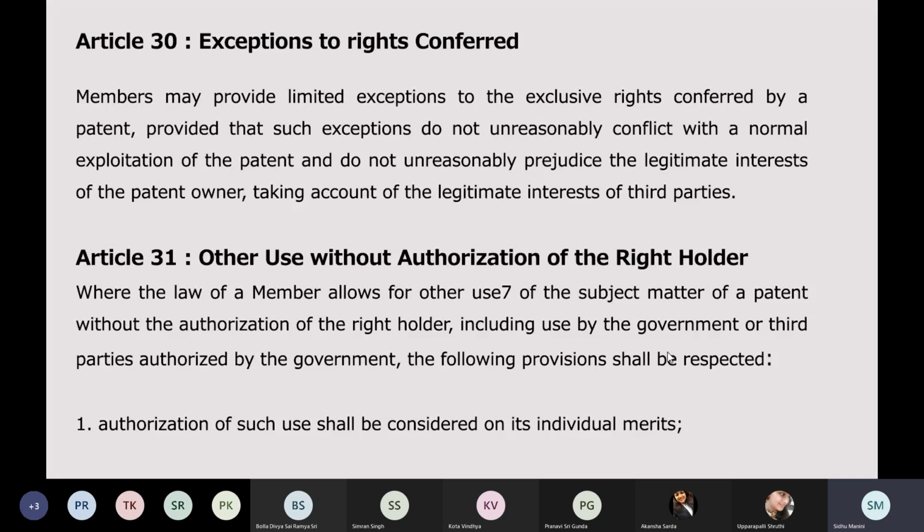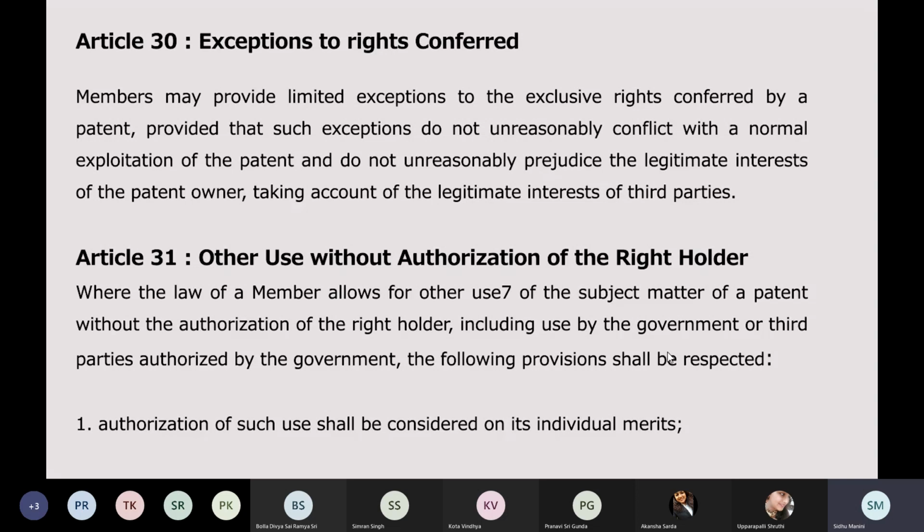Now, this article you divide into 3 points, so write them down in your registers. The first condition of providing exceptions is that the exception should not unreasonably conflict with the normal exploitation of the patent. If I'm providing an exception to a right, that exception should not hamper the person's enjoyment of his patent rights. I cannot intrude in his enjoyment. That exception cannot conflict with the normal exploitation of the patent.